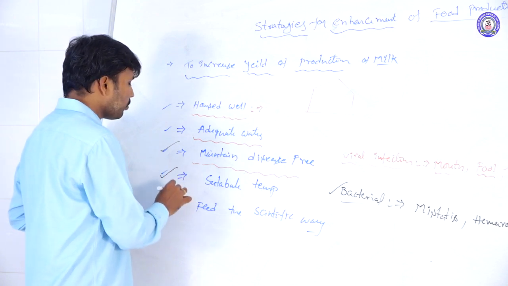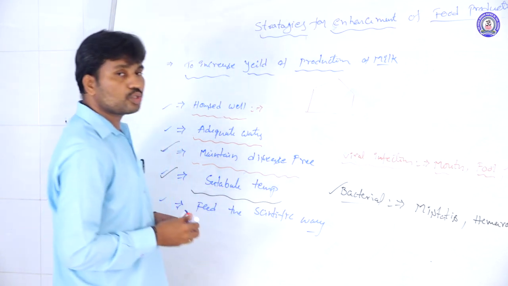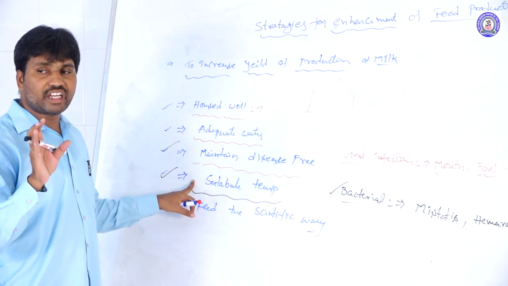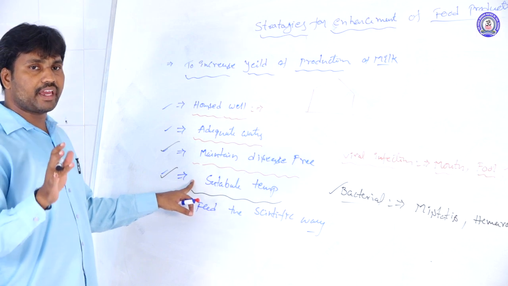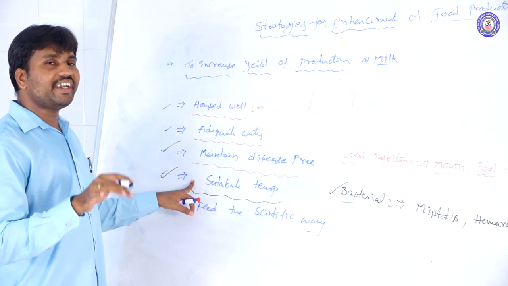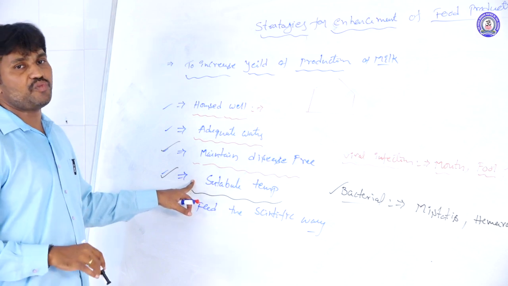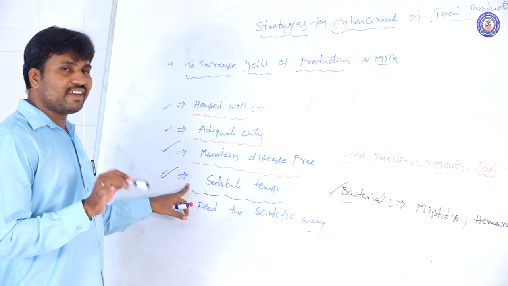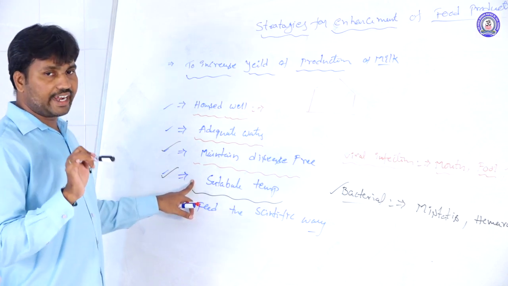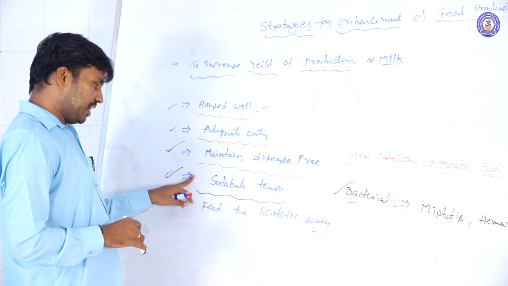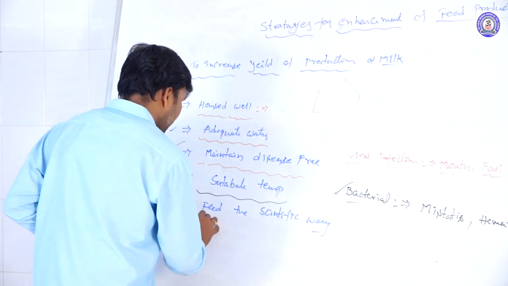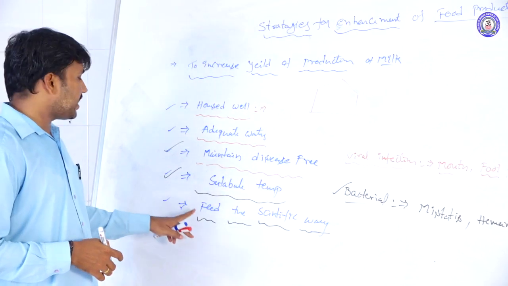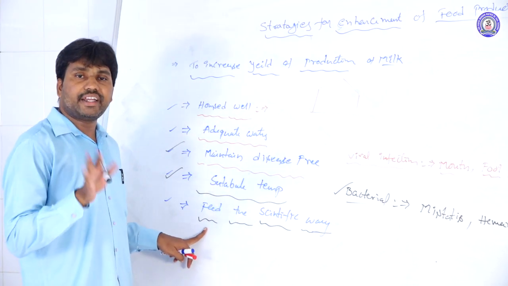Next one is suitable temperatures. The light as well as the temperature. An adequate amount of light and temperature also plays a major role in the quantity and quality of milk production. So we have to maintain a suitable environment, suitable temperature and light in the dairy farm industry. And not only that, feed in a scientific way. The feed also plays a major role in the dairy farm industry.